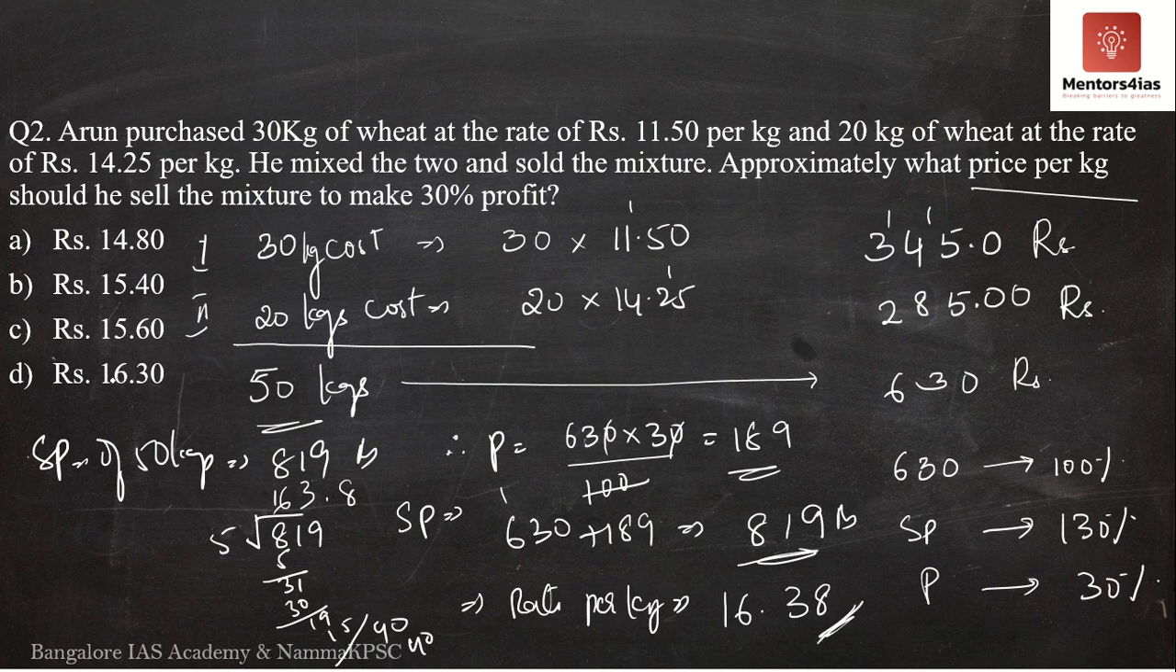So if you look at the options, it is option D. It says approximately. So therefore, rupees 16.38 is approximately correct. The correct option is option D.